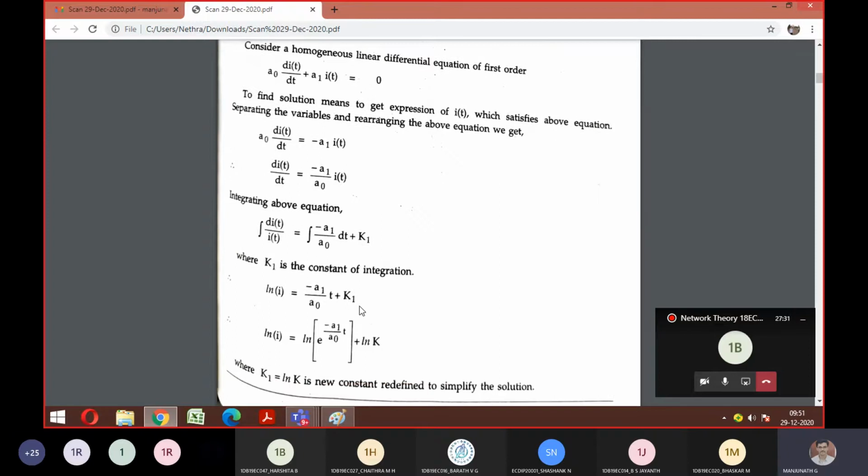Any doubts anyone till here? Is it fine till here? No, sir. Homogeneous equation, simplify, then apply integration. So you're going to get ln I equals to. Then what have they done here? Can you tell me what has happened in this part?